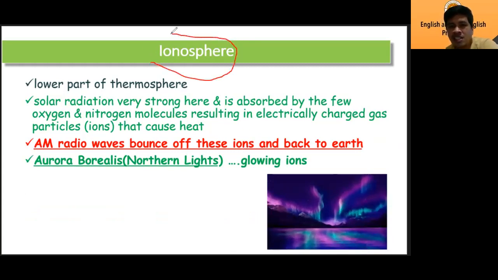And again, this is part of the thermosphere. You can see Aurora, how do you read this? Aurora Borealis, or northern lights. You will observe that in countries like Finland, Iceland.